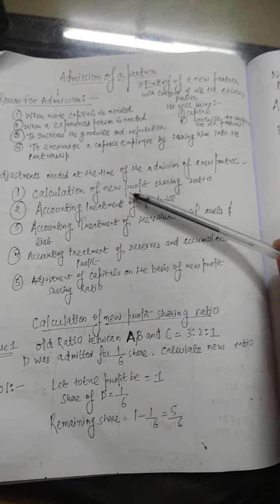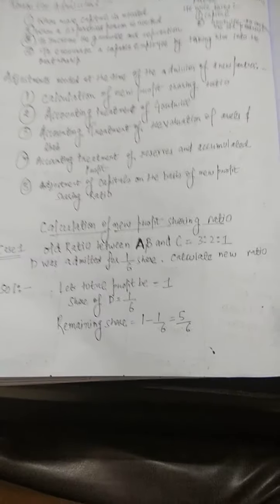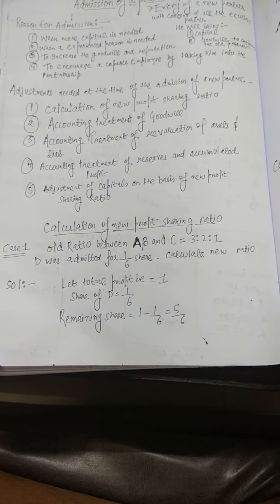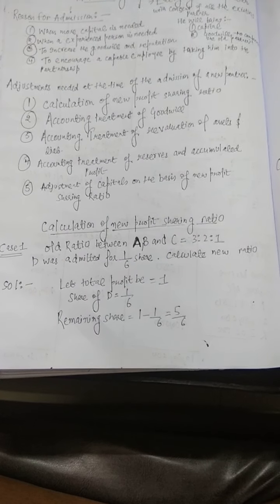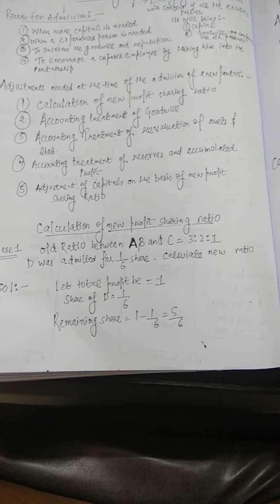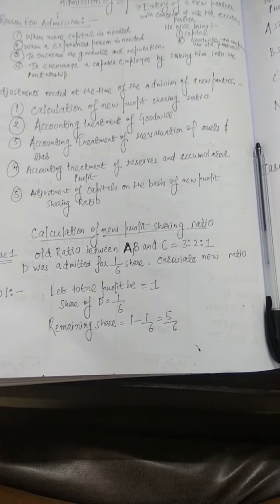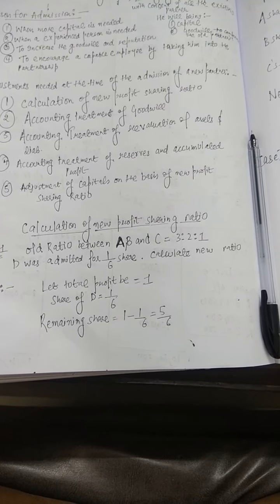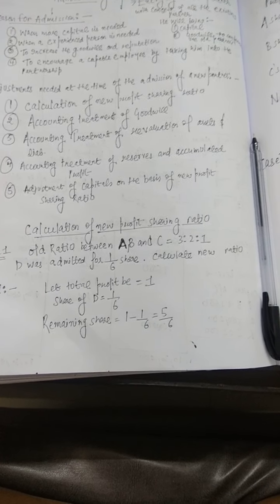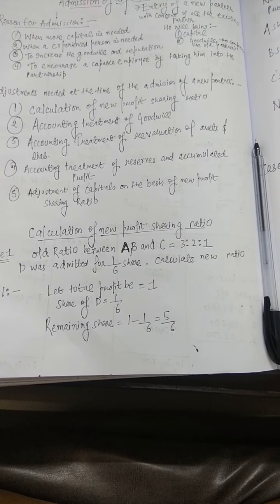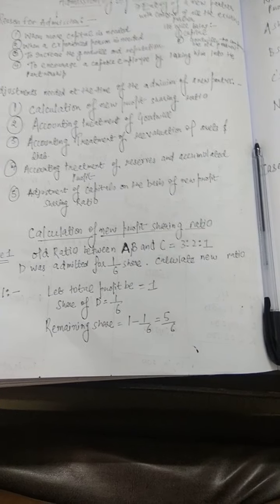First of all, we will do the calculation of the new profit sharing ratio. Now, what is the reason for calculating the new profit sharing ratio? Let's take an example. There are three partners A, B, C. Now the firm decided to admit a new partner D. Previously the profit was distributed among three partners, but now profit will be distributed among four partners. So the profit sharing ratio will change.